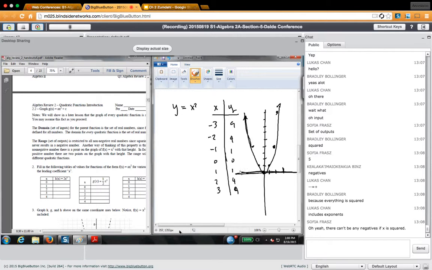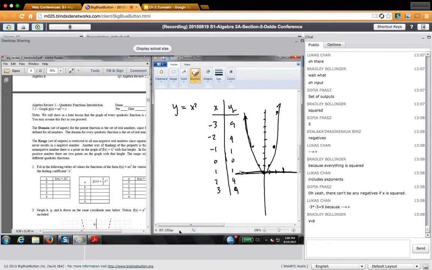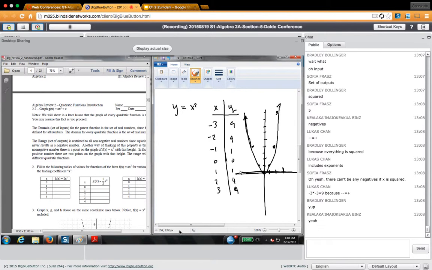Does that make sense? So there's a range restriction. And Sophia's exactly right, and Bradley's exactly right, because when everything is squared, it always becomes a positive, so it never becomes a negative. Does that make sense? So if I told you the range of this thing, that's actually telling you information of this thing. And that's where the range actually comes into play.